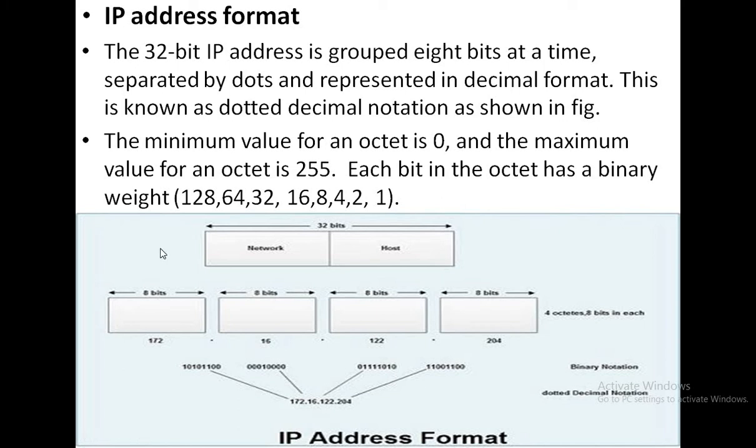So this is the IP address format, which is divided into 32 bits. Having a maximum length of 32 bits, it is divided into 2 parts: one is network and one is host. The first 8 bits, then the next 8 bits, then 8 bits, and the last 8 bits. That means 4 octets, 8 bits in each. These are the pieces of information in binary notation, and this is the actual format of the IP address. This is the binary notation, and this is the dotted decimal notation. This is all about the IP address format.